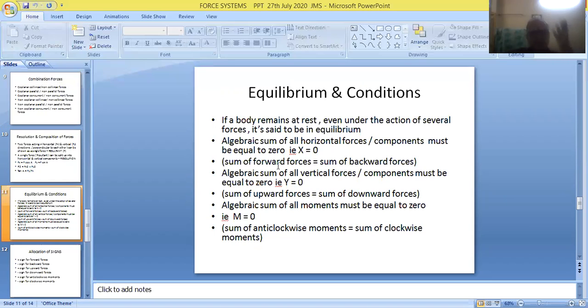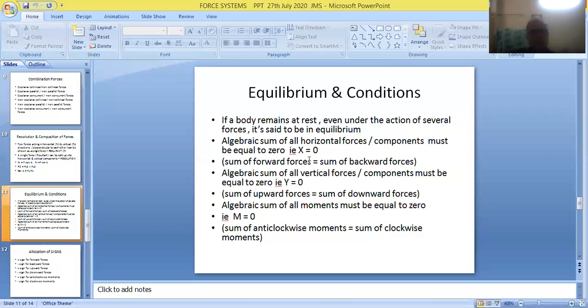And we have 3 different conditions for equilibrium, very, very essential for solving problems in examinations. The first one is sigma x is equivalent to 0. That means the sum of horizontal forces will be equivalent to 0. That is, the sum of forward forces will be equivalent to the sum of backward forces.